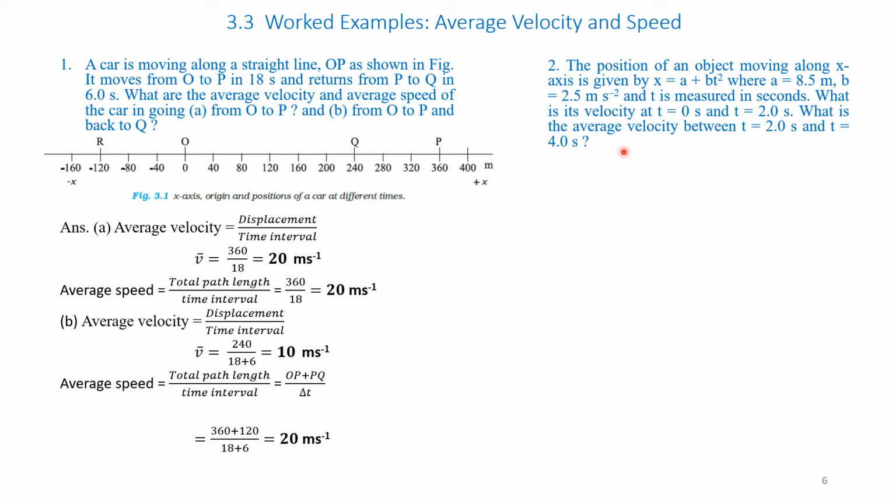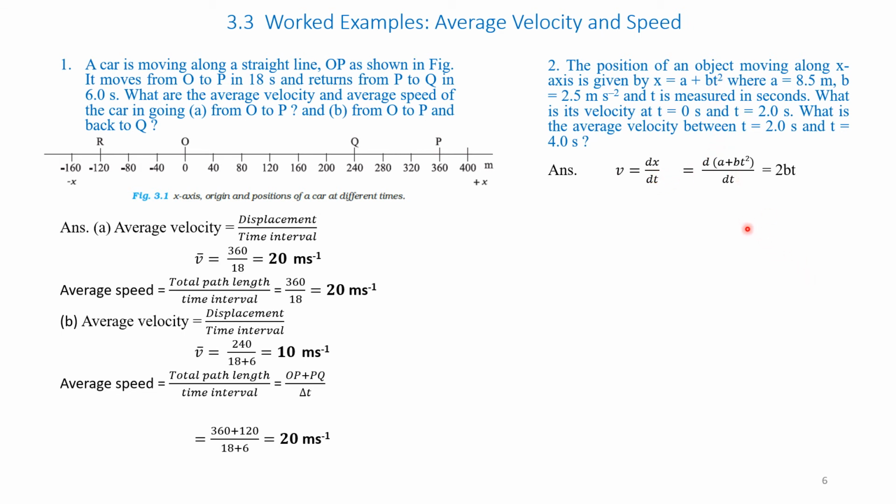So here the relationship is given, x is equal to a plus b t square. The values of constants a and b are given, and t is measured in seconds. The question is, what is its velocity? We have to find the equation for velocity, and at different timings, that is t equal to 0 and t equal to 2 seconds, and the average velocity between t is equal to 2 seconds and 4 seconds. Let us solve it. We know v is equal to dx by dt. So therefore we have to differentiate.